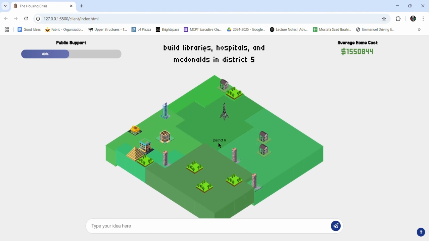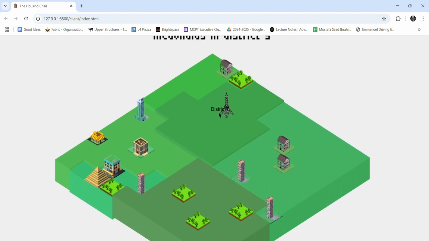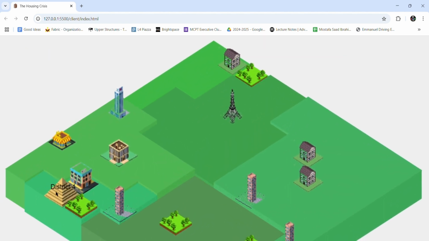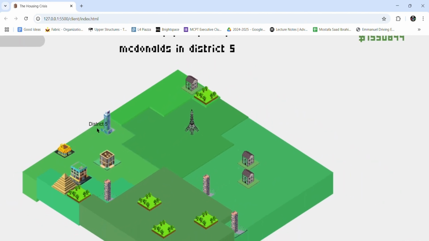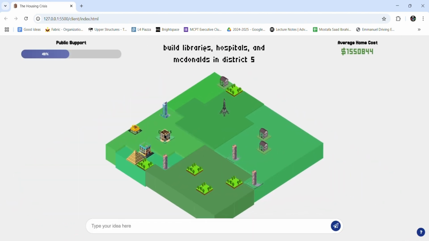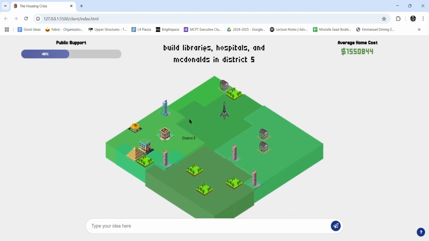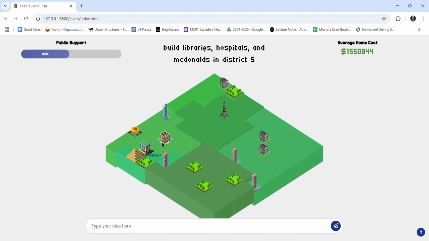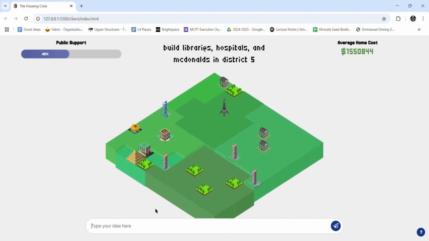All right, so after a while, you see that in this world, I've built an Eiffel Tower, a Pyramid of Giza. There's a McDonald's. That's a hospital, and I've added a lot of infrastructure. Let's see what happens if I purposely lose the game. So I'm just gonna drop a nuke on the entire city.